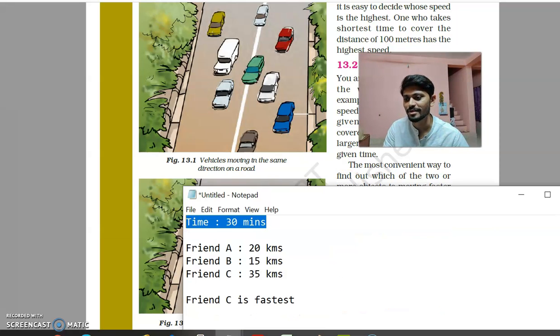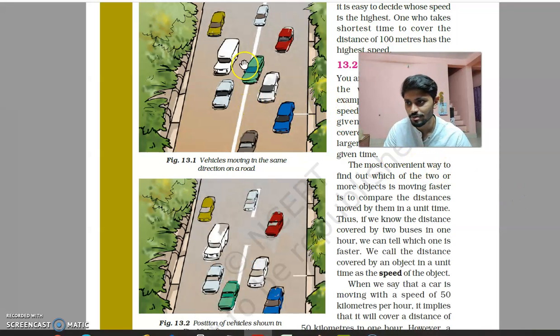Why? Because you can see that in the same time this car moved a large amount of distance. So our second example, when the time is same, the object which moves the maximum distance will be the fastest as compared to others. So we have time that is fixed, 2 minutes. 2 minutes માં કયા object કઈ કાર વધારે travel કર્યું? The green car, because its position has changed the maximum. So we can say the green car is the fastest car.